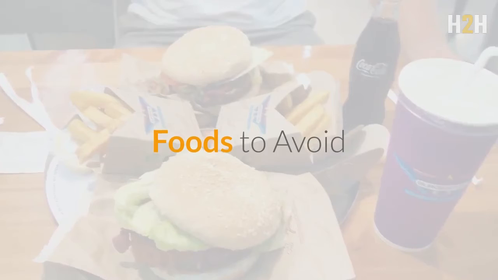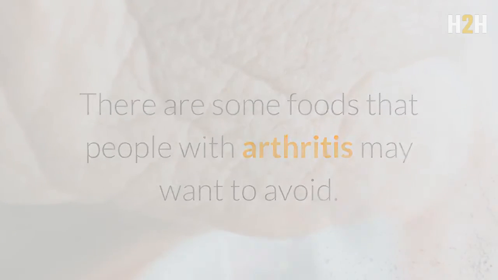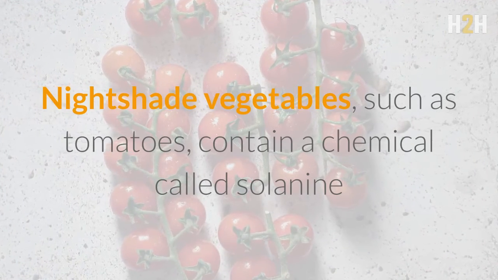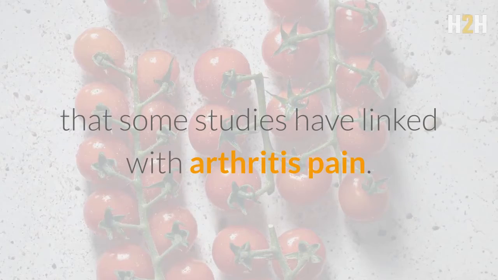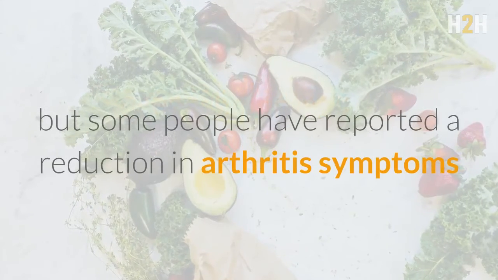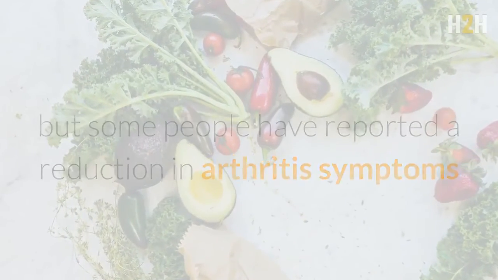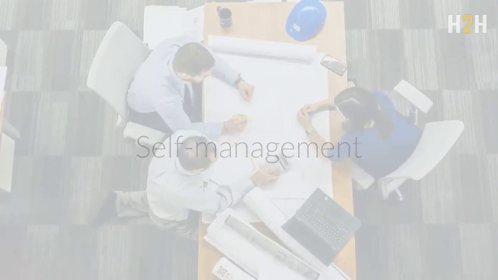Foods to avoid. There are some foods that people with arthritis may want to avoid. Nightshade vegetables, such as tomatoes, contain a chemical called solanine that some studies have linked with arthritis pain. Research findings are mixed when it comes to these vegetables, but some people have reported a reduction in arthritis symptoms when avoiding nightshade vegetables.